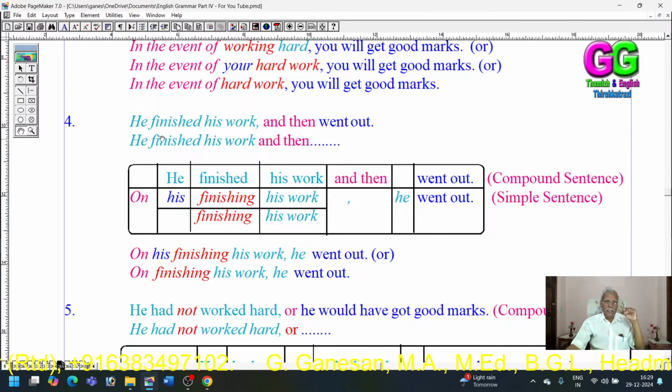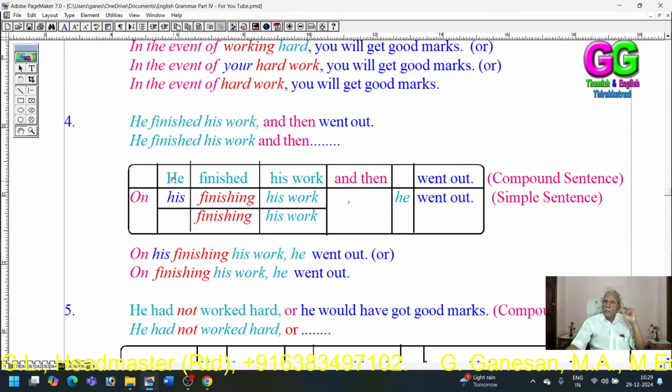And fourthly, he finished his work and then went out. Because, I mean, to introduce this compound conjunction "and then", I have given this example. He finished his work and then went out. Okay, here the compound conjunction is "and then", its phrase is "on". So "and then" has been reduced into "on", and "then" is removed, and a comma is placed in its place.